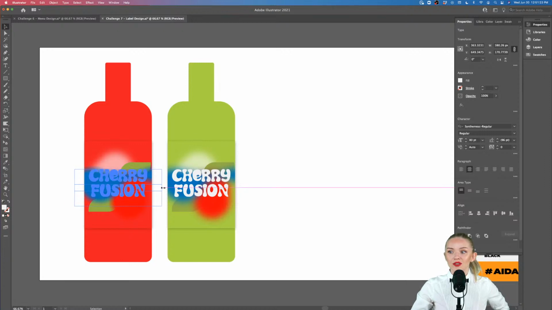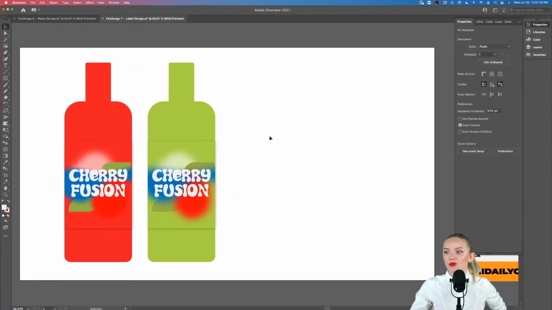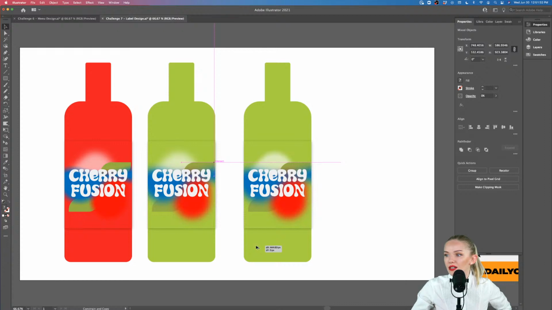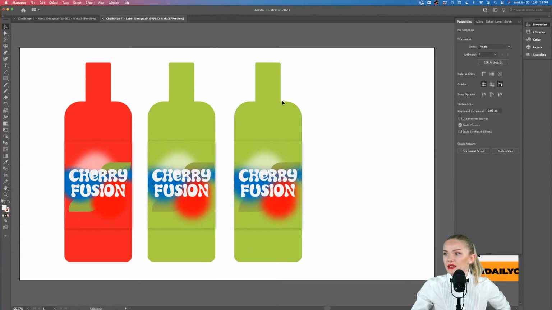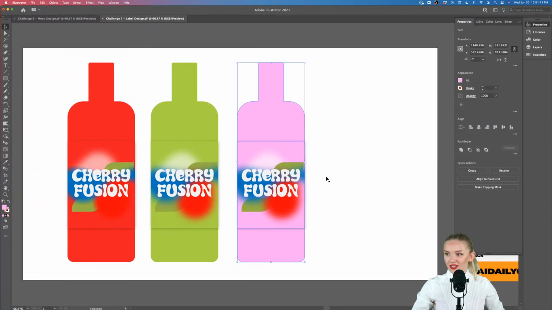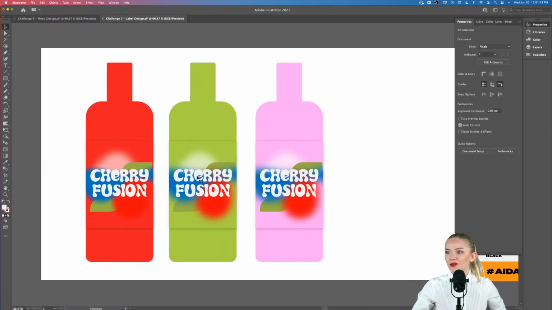By the way, to scale down, use the Option key to scale from both directions. So that's fun. Okay, holding Option, I'm making another copy again, and let's change that color to something else, maybe the pink. Hey, look, we have 3 different designs going on.